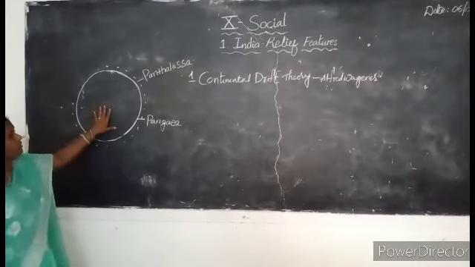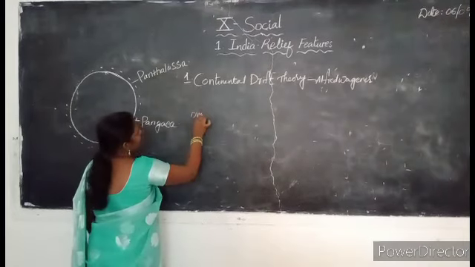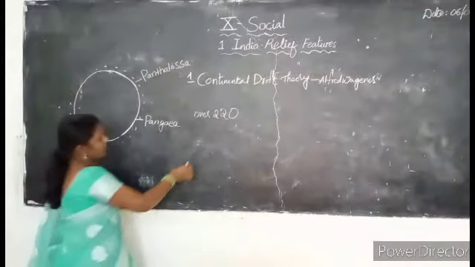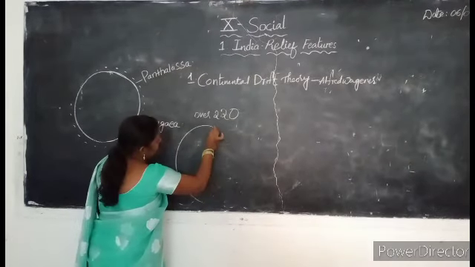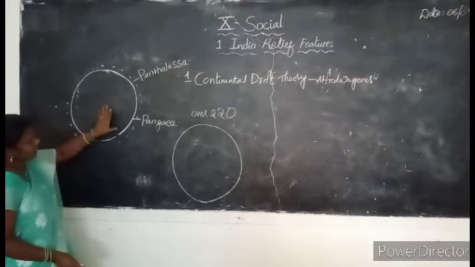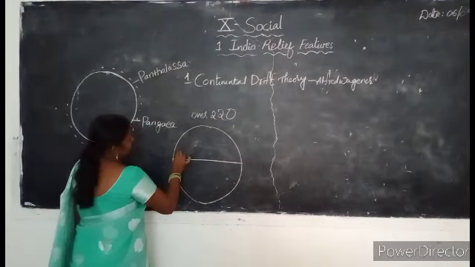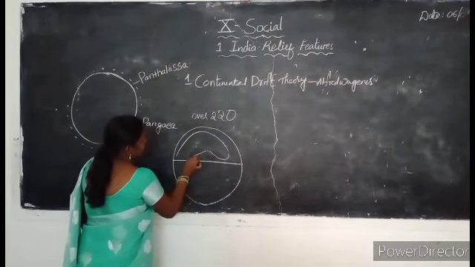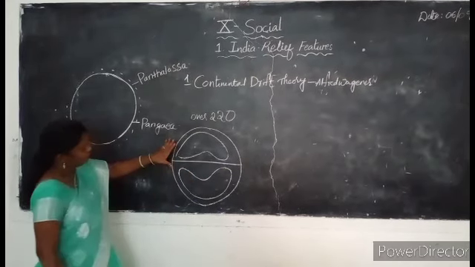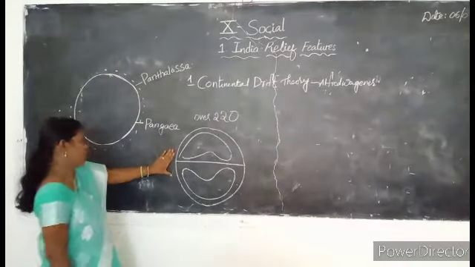So, what happened over millions of years? Nearly 220 million years ago, this main land split into two mainlands, two major land forms.